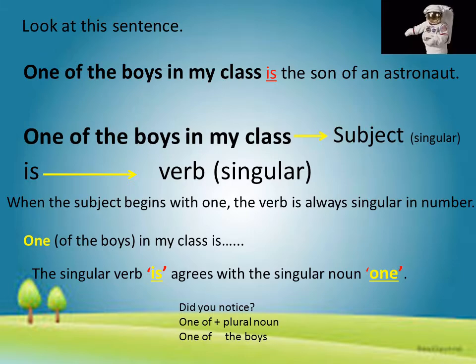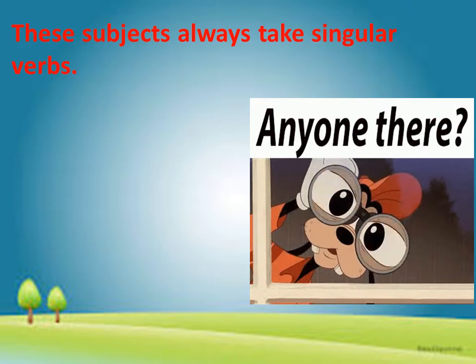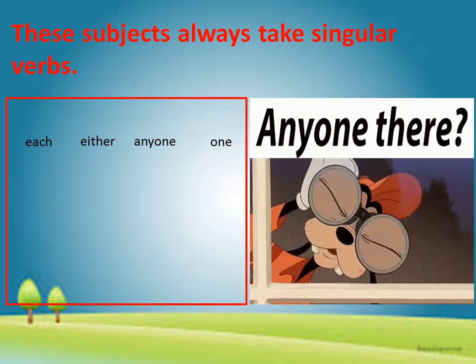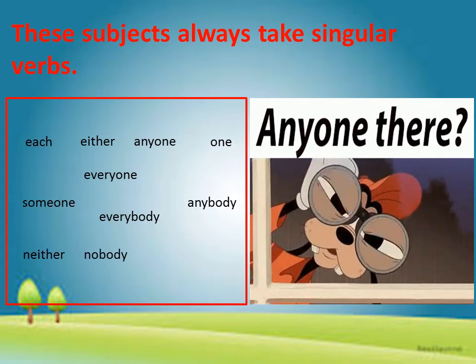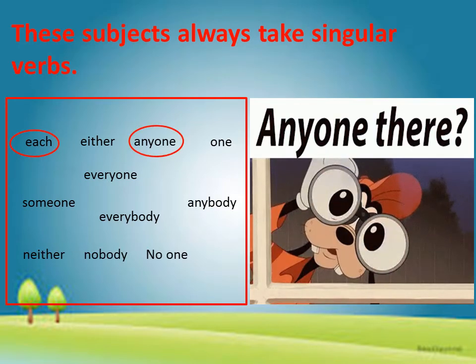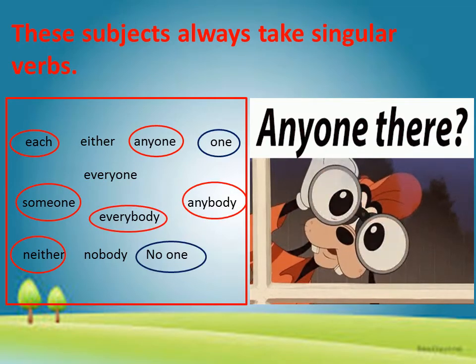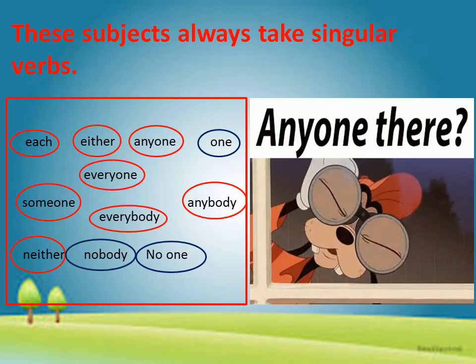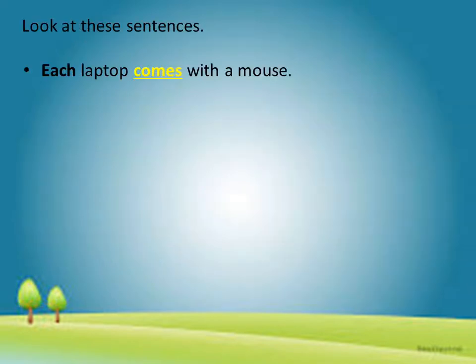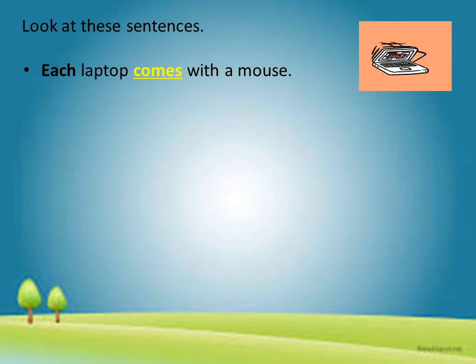Then we have few subjects which always take singular verbs. For example, each, either, anyone, someone, everyone, anybody, somebody, everybody, no one, neither, and nobody. For example, if I say each laptop comes with a mouse, here noun is laptop, okay, singular form. Comes is a singular form of verb. I have already explained in verbs the forms with s are singular and the forms without s are plural.